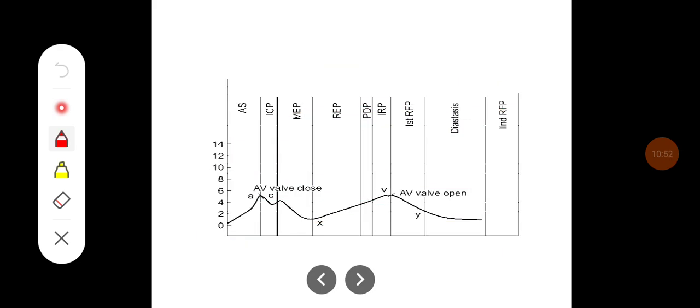So this is the jugular venous pulsation, and you can see here three positive waves, that is A, C and V, and two negative waves, that is X and Y, during different phases of cardiac cycle.